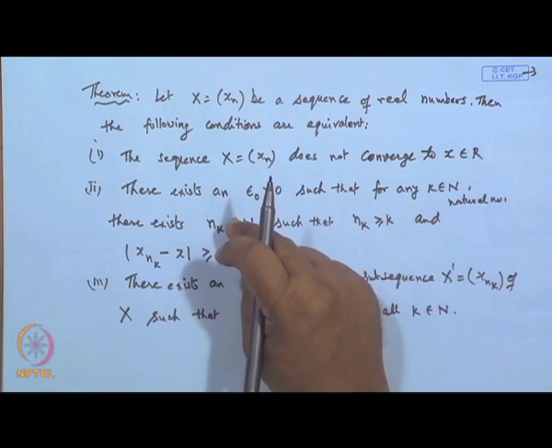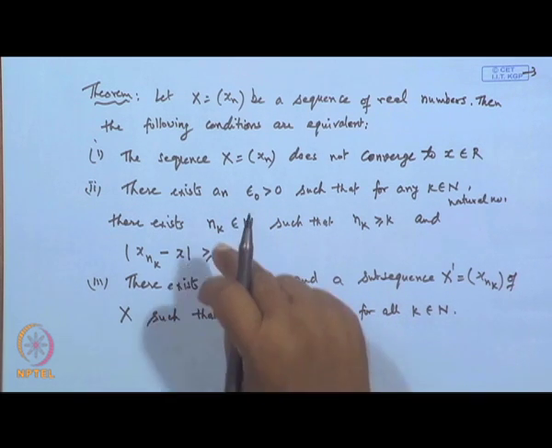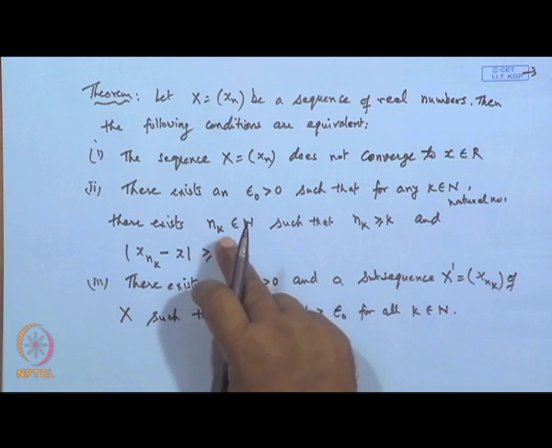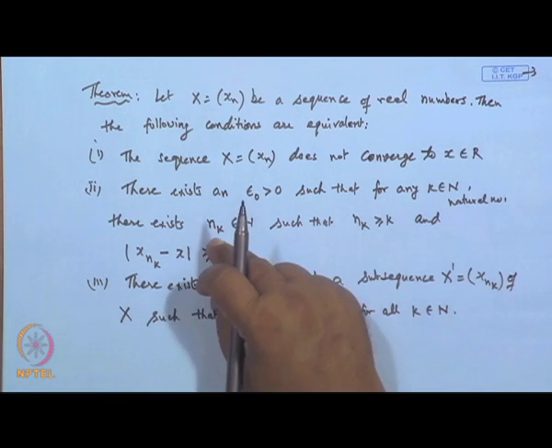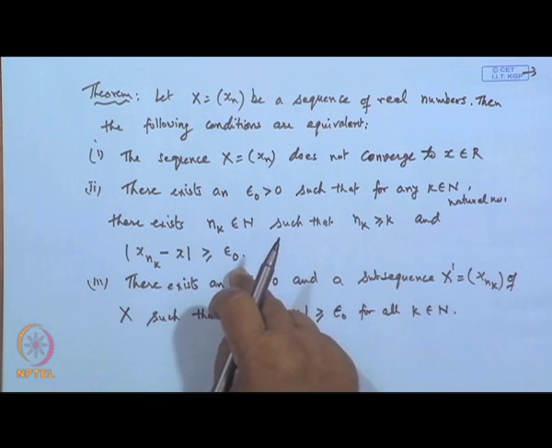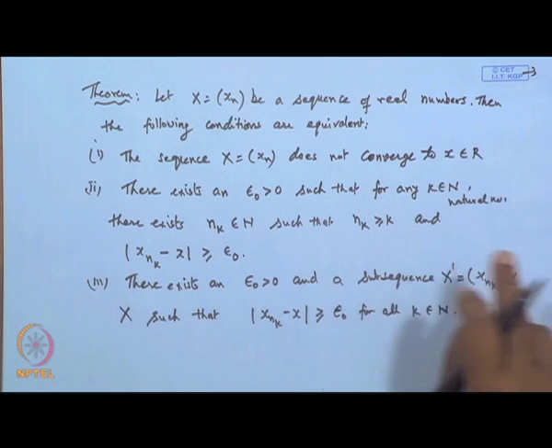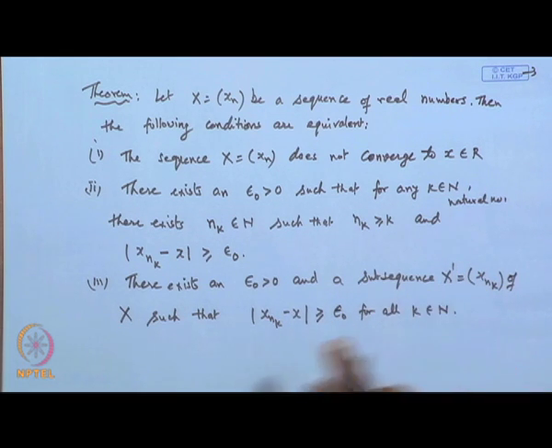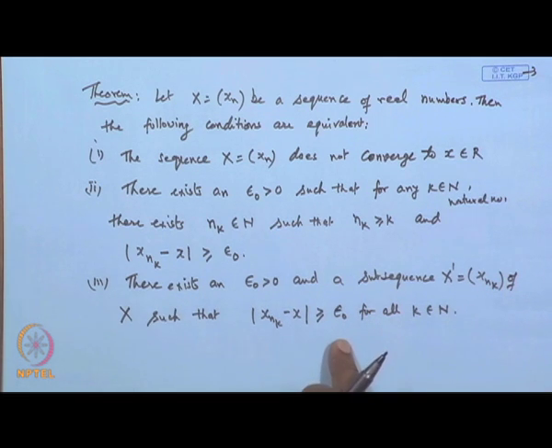Basically, the difference between the second and third is that the second says the n k may or may not follow the increasing order, just that there exists some n k where this is true. But here there must be a sequence n 1 less than n 2 less than n 3, and corresponding to these positive integers a subsequence x n k can be obtained so that it satisfies this condition.